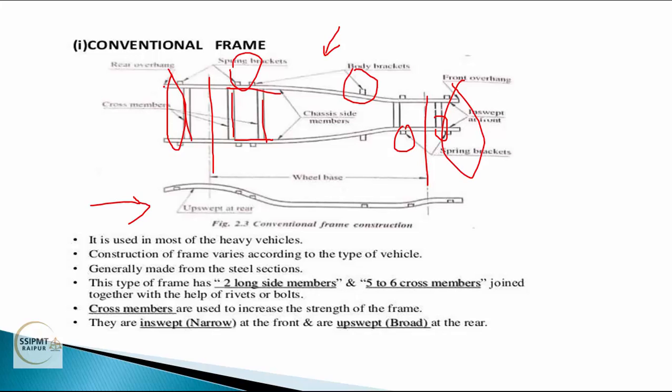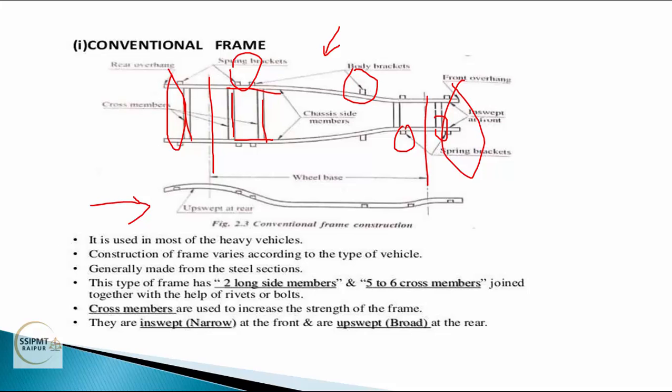Because the frame is narrowed down at the front to have better steering lock, which provides space for pivoting and swinging of the front wheels. And it is upswept at the rear, provided to give room for the vertical movement of the rear axle as it travels over road bumps and other road inequalities.